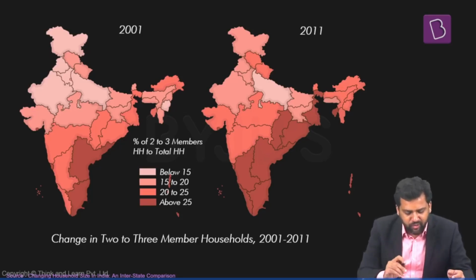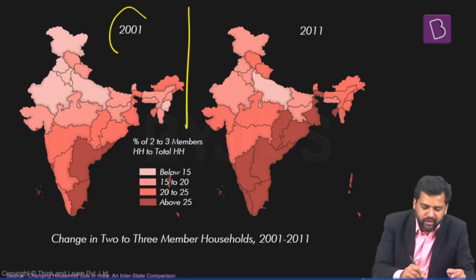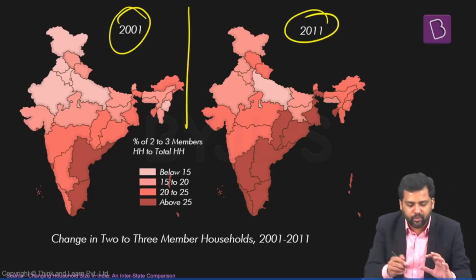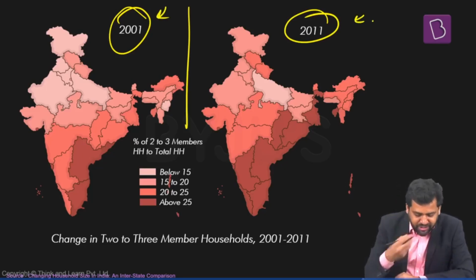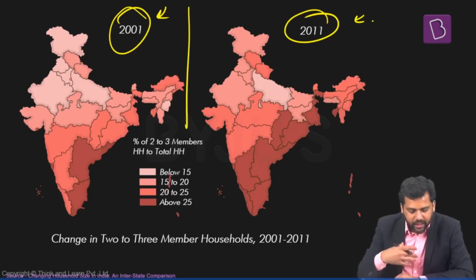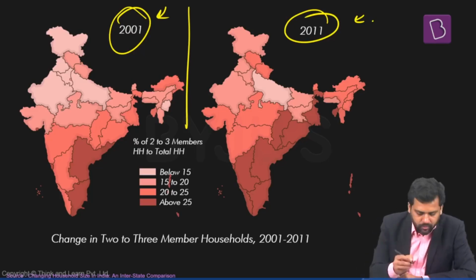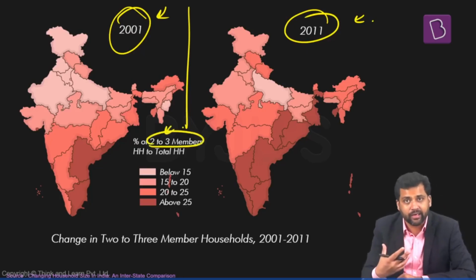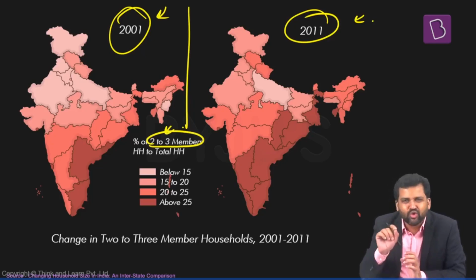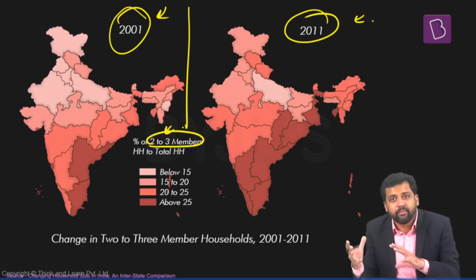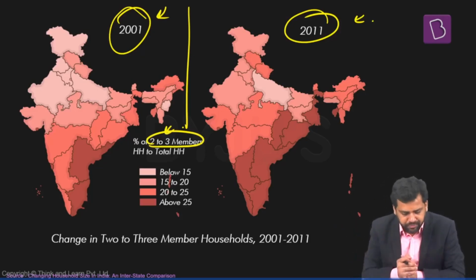This particular image is showing India and the different states at different points of time, 2001 and 2011. If a state has a higher proportion of 2 to 3 member households, it is dark in color. So if one state has a huge proportion of households which have at max 3 members, it is darker in color.